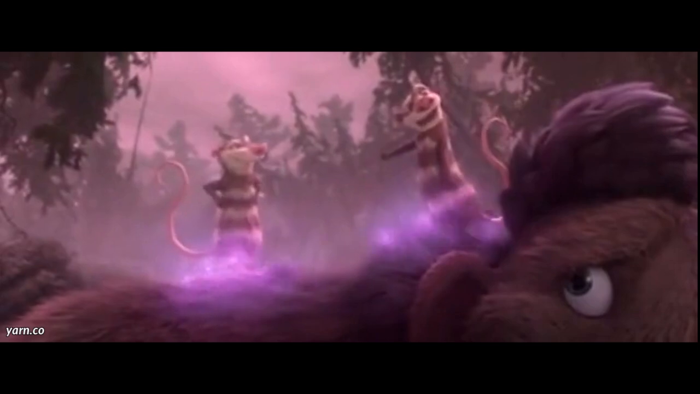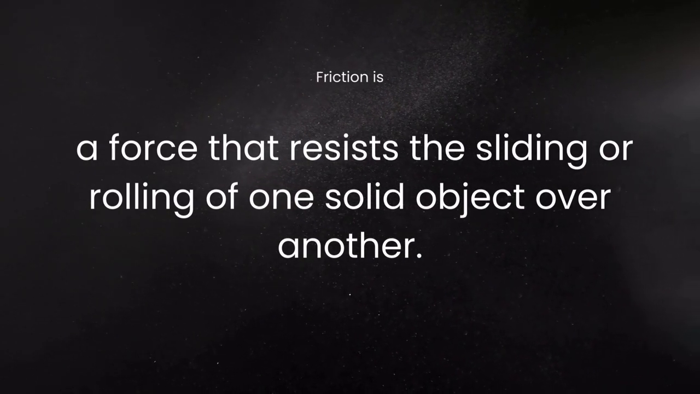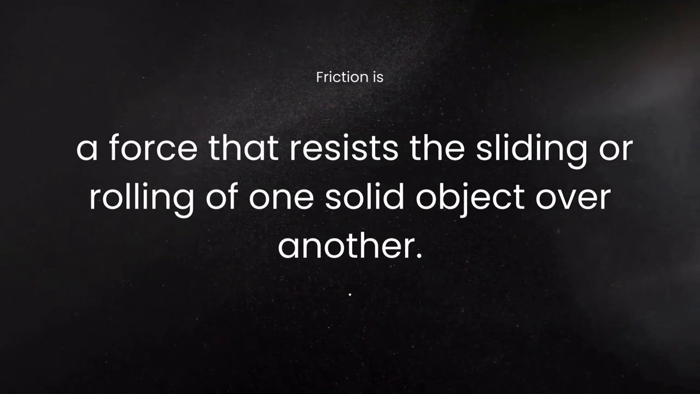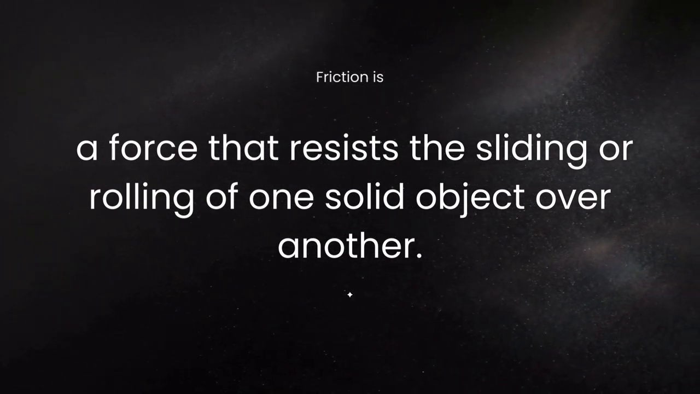Now, many of you have probably heard of friction before, but in a physics sense, you might be wondering, friction is what now? Friction is a force that resists the sliding or rolling of one object over another. That means that it's responsible for this super iconic scene from Akira.